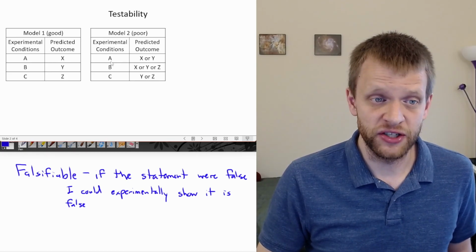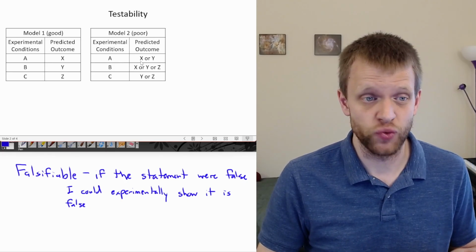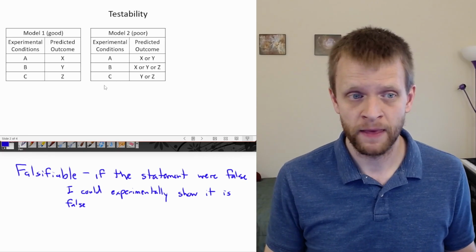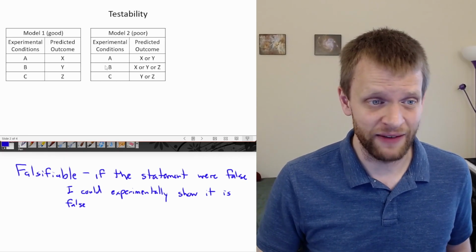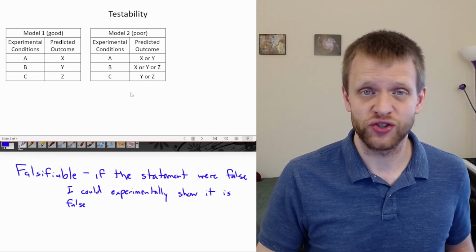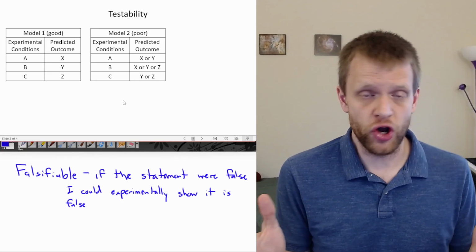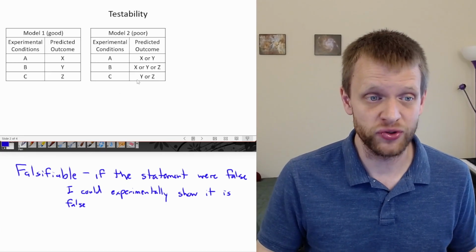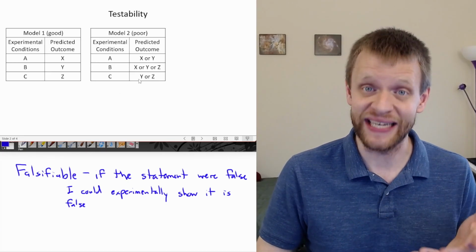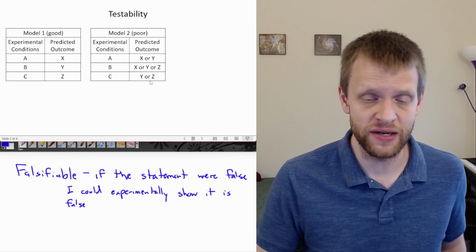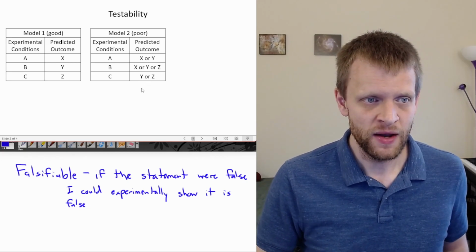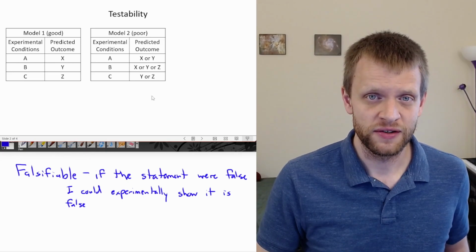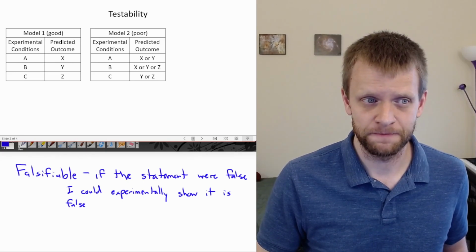If we have condition A, this model says, well, I don't know if it's going to be outcome X or Y, but it should be one of those. If I have experimental condition B, it should be X, Y, or Z. We don't know which one it's going to be. For option C, we're predicting that it's not going to be X, but it could be Y or Z. Notice this one doesn't make as specific predictions, so it's going to be harder to falsify.